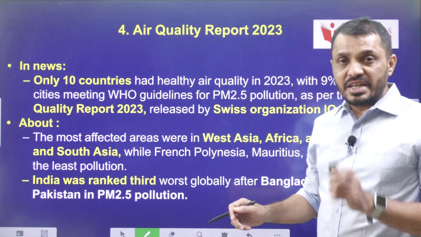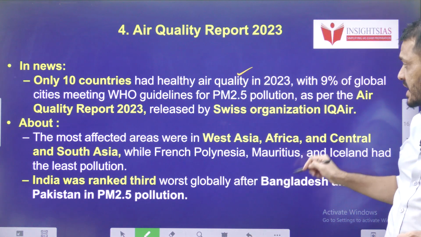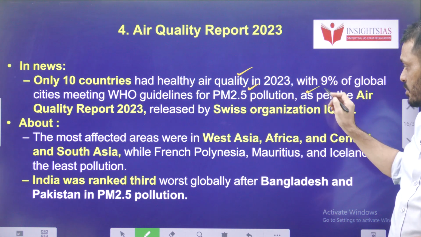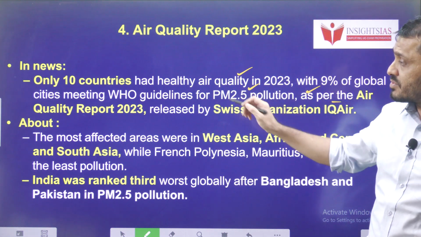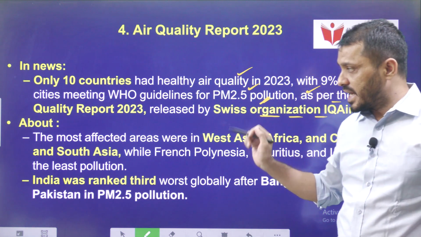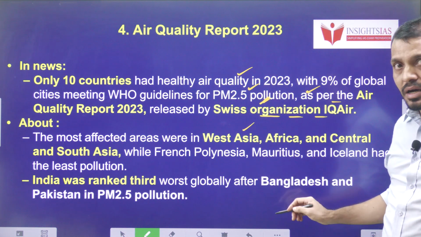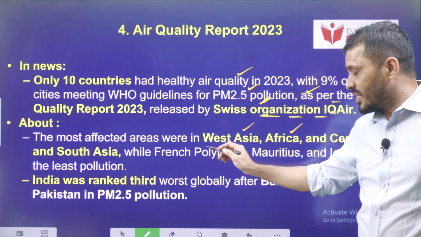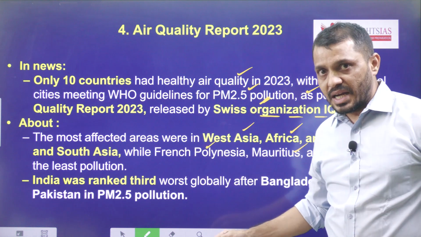Only 10 countries across the globe have healthy air quality according to the WHO standards for PM 2.5 pollution. The Air Quality Report 2023 is published by the Swiss organization IQAir. The most affected areas across the globe with respect to air quality are West Asia, Africa, and Central and South Asia, while places such as French Polynesia, Mauritius, and Iceland have the least pollution.